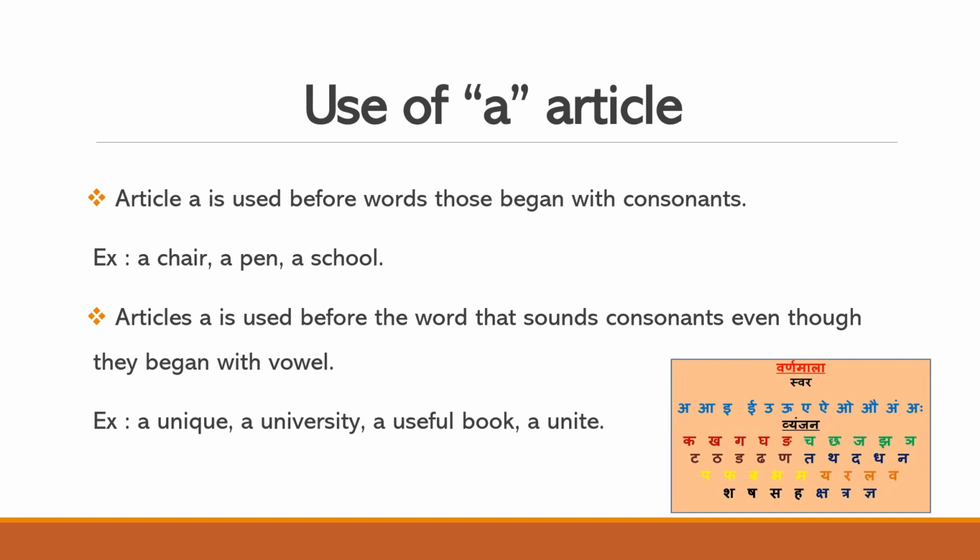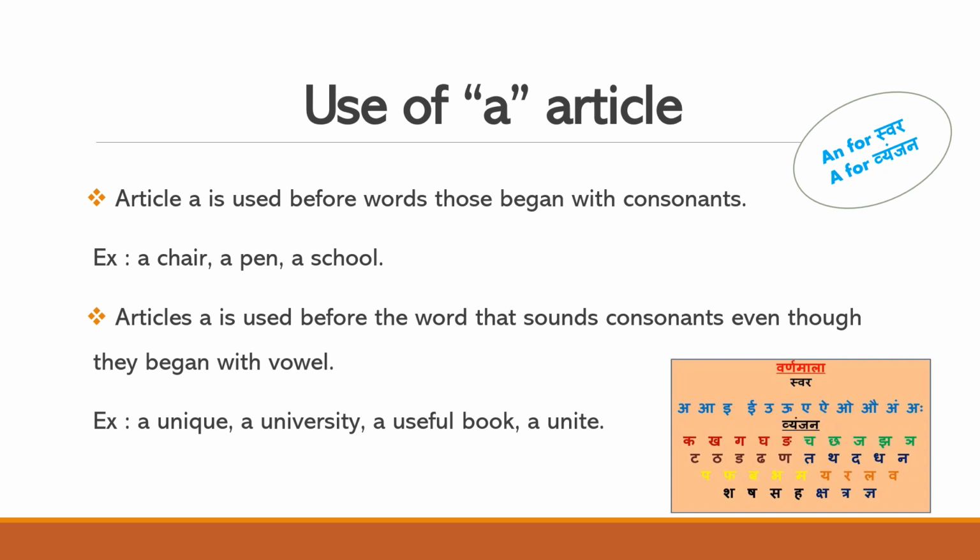Okay, remember this trick. For swar, we have to use an, and for vyanjan, we have to use a. Yes. What did I say? For swar we have to use an, and for vyanjan we have to use a. See, this is very simple logic. See here how we will use this. See in the example what is written?